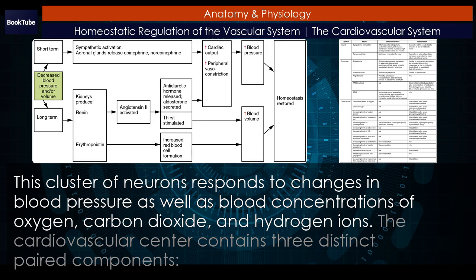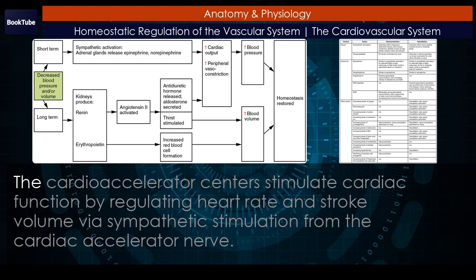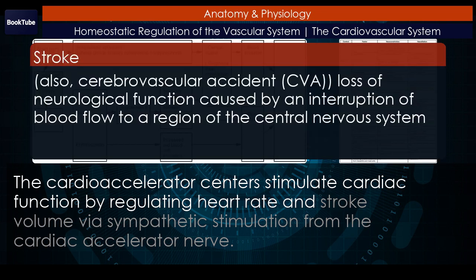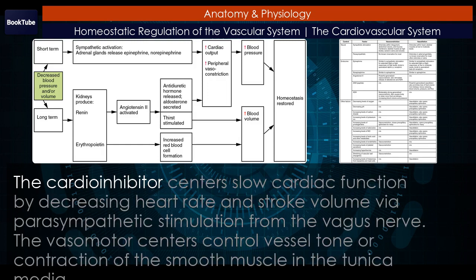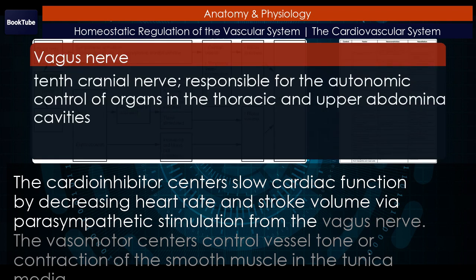The cardiovascular center contains three distinct paired components. The cardio-accelerator centers stimulate cardiac function by regulating heart rate and stroke volume via sympathetic stimulation from the cardiac accelerator nerve. The cardio-inhibitor centers slow cardiac function by decreasing heart rate and stroke volume via parasympathetic stimulation from the vagus nerve.